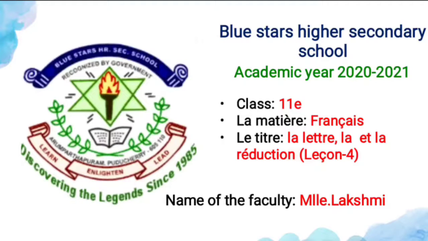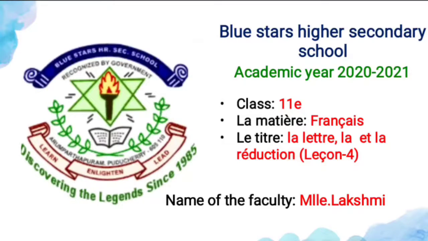And what is the definition? It is used to talk about something that is going to happen soon. And the formation is the aller verb. What is the conjugation for the aller verb? Je vais, tu vas, il va, elle va, nous allons, vous allez, ils vont, elles vont. So this is the conjugation for the aller verb, and it is followed by an infinitive verb. Infinitive verb means a verb without conjugation.